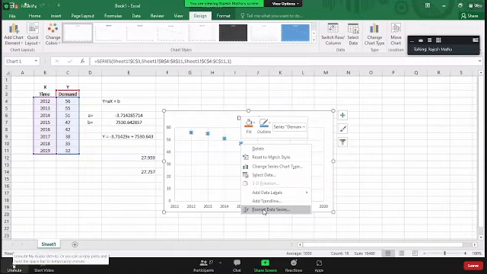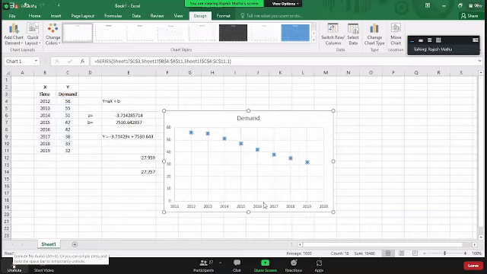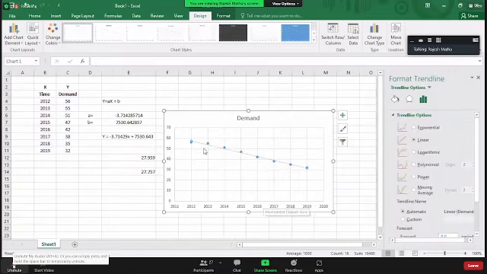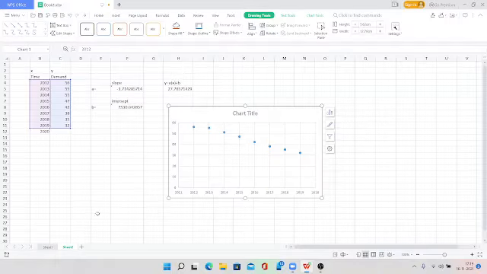Either you go to format data series or just before that, what can you see? Which I'm highlighting now. What can you see on my screen? Add trend line. It is saying add trend line. Am I right? Yes, sir. On the graph, whatever graph you got, if you right click on one of the dots, you will get a dialog box. In the dialog box, click on add trend line. When you click on add trend line, you will get this line. Can you see that line now? Dotted line connecting all my dots.